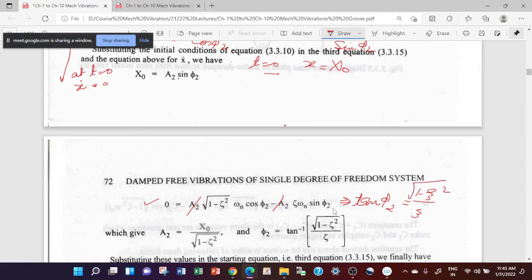So from this you can find sine phi 2. You can make a triangle here. This is your phi 2 and this is your square root of 1 minus zeta square upon zeta. The hypotenuse becomes 1 here, so you are getting sine phi 2 equal to 1 upon square root of 1 minus zeta square. And from the first one you can find A2. So you have got A2 here.